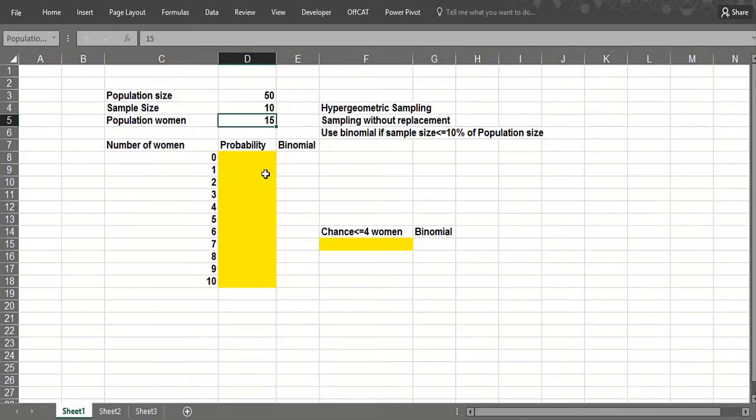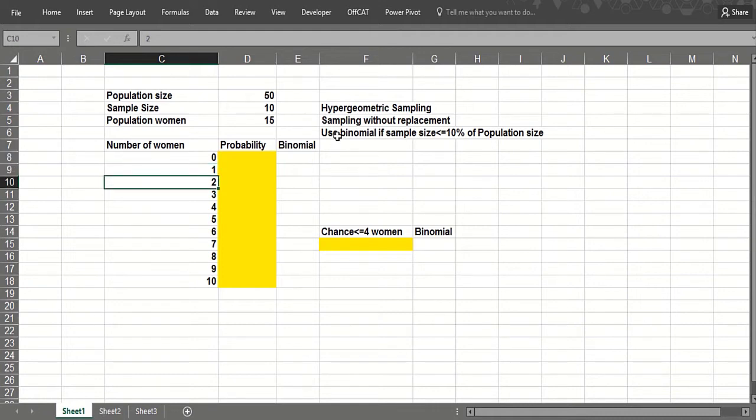Let's consider the following problem. You have 50 people who work for your company. 15 are women, 35 are men. And you're going to randomly choose 10 people to talk to about their opinions on new HR policies. So you want to know what's the chance that of the 10 people you talk to, 0 will be women, 1 will be a woman, 2 will be a woman, etc.